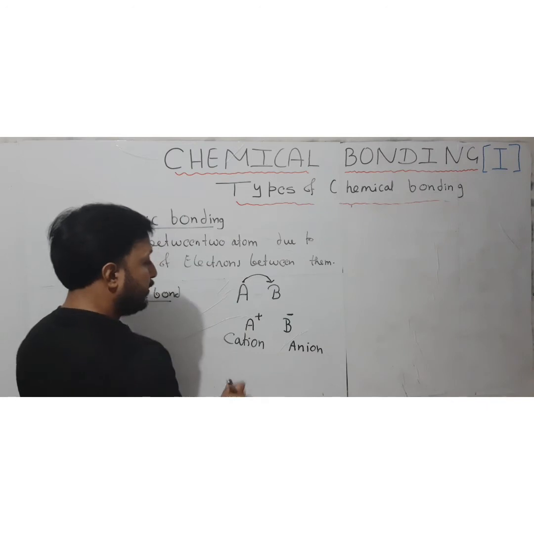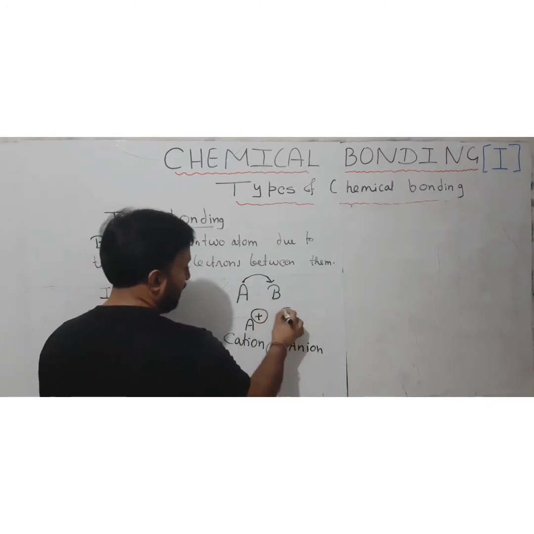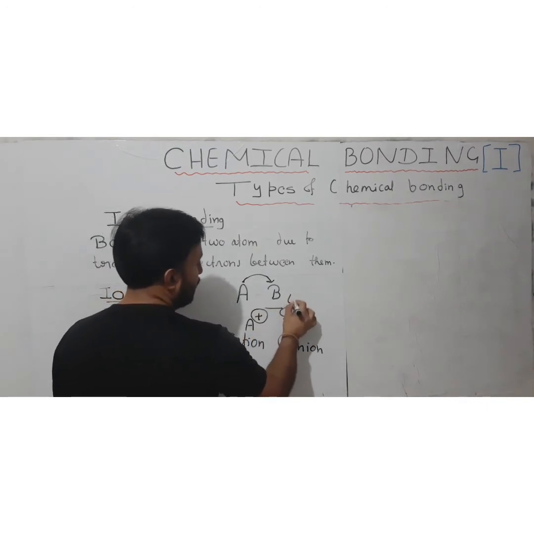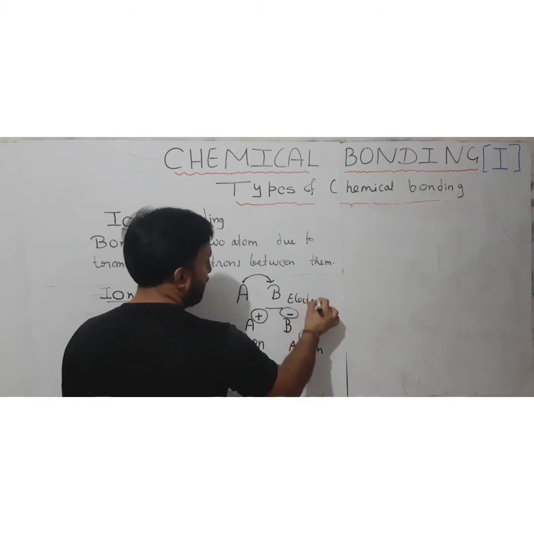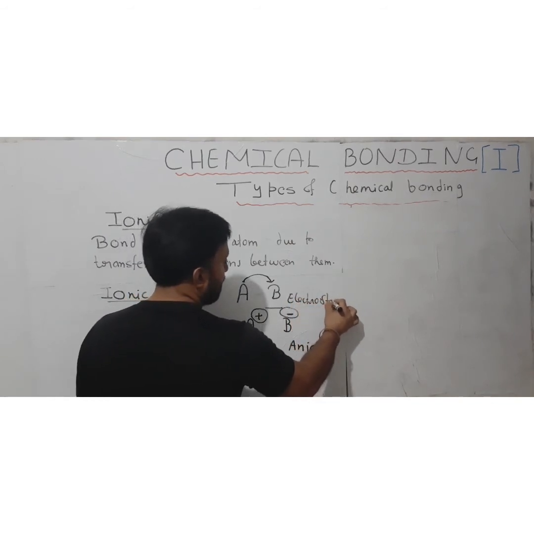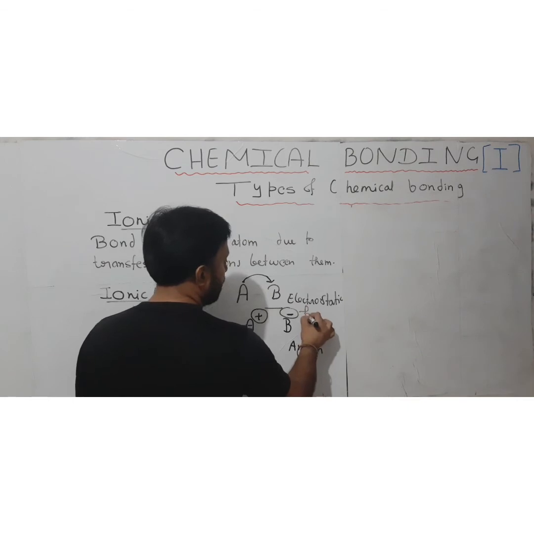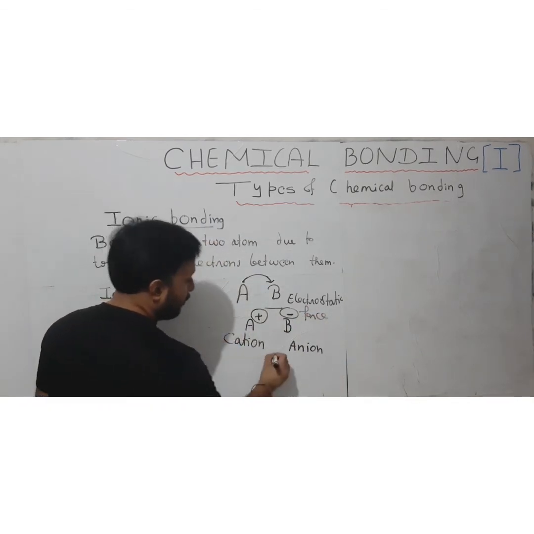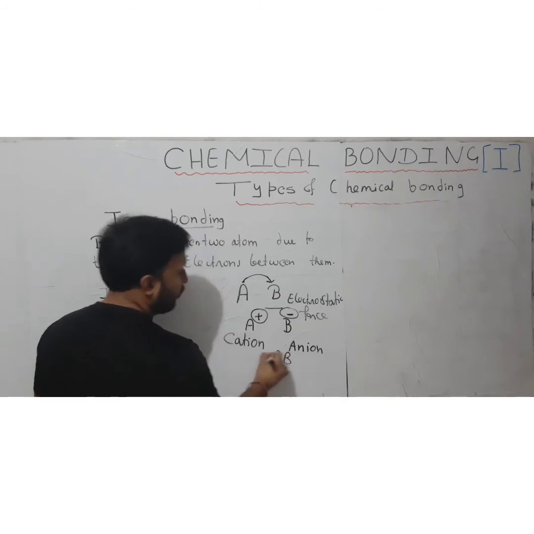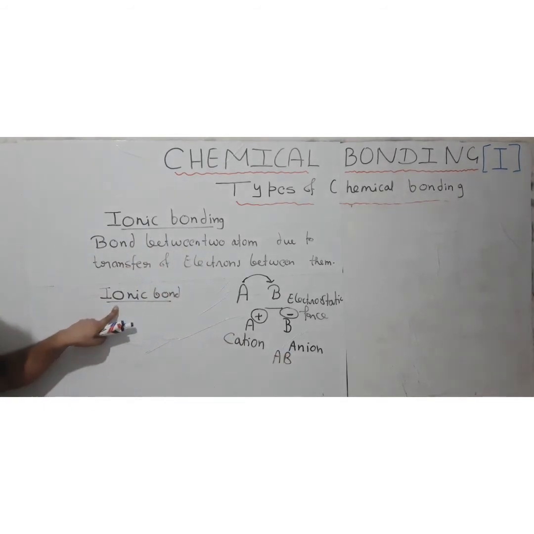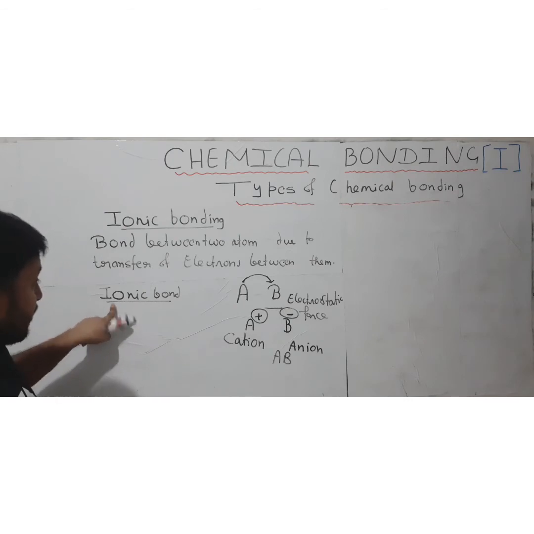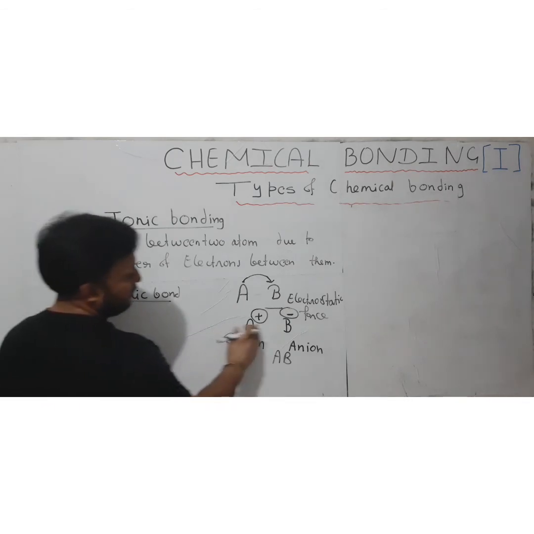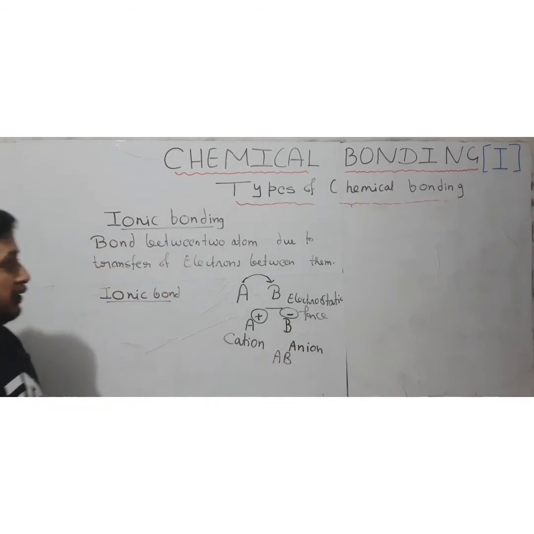Due to the positive and negative charges, a kind of electrostatic force will exist. What type of force? Electrostatic force will exist between the two, and it results in the formation of a bond which is known as an ionic bond or electrovalent bond. That's why it is known as ionic, as ions are formed during the formation of this type of bond, and the phenomenon is of course known as ionic bonding.